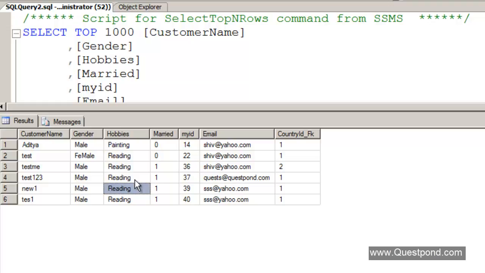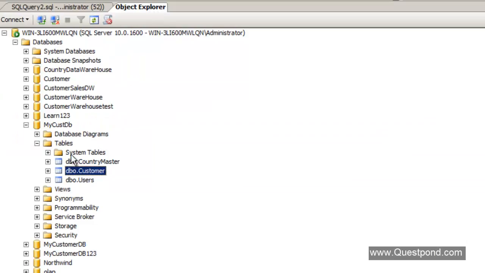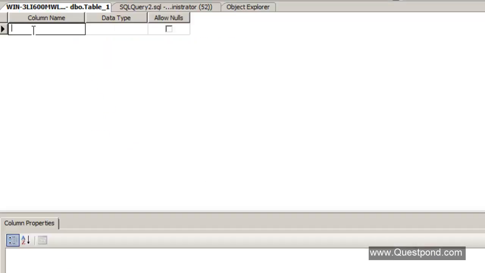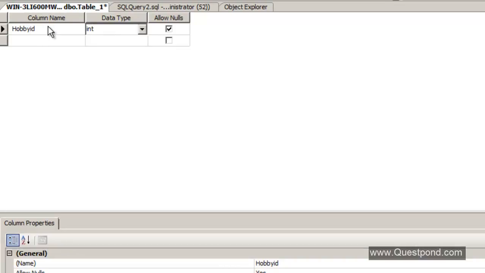So let's go ahead and change this database design in such a way that we can accommodate multiple hobbies for one customer. First thing I'll do is create a very simple hobby master table, and then we will go ahead with the one-to-many relationship design here. So let us first create a new table here. The first column we'll have here is a hobby ID, which is a simple auto increment number, and I'll make this a primary key.